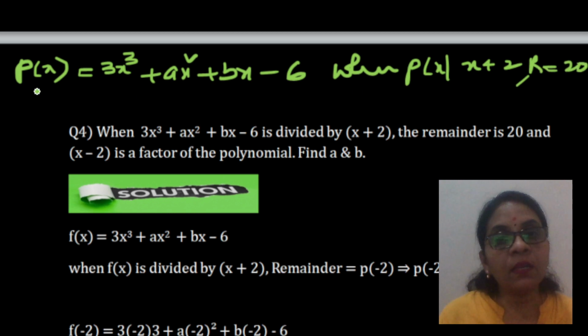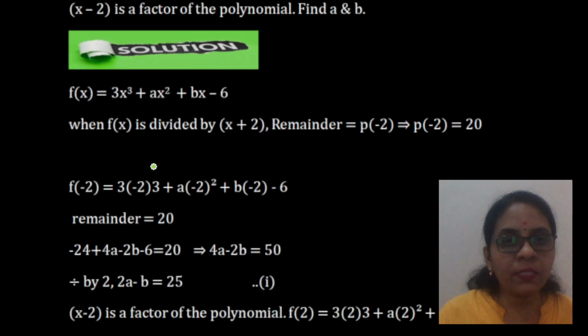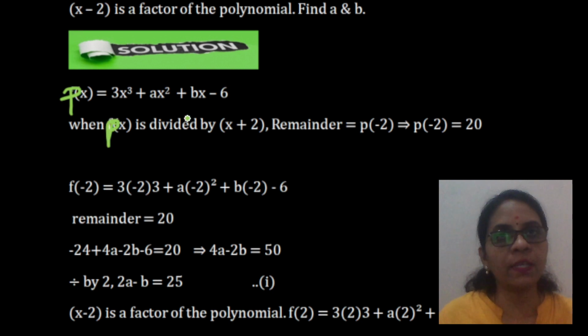So, what does it mean? It means that p of minus 2 is 20, yes or no? It means p of minus 2 is 20. So, we will find what is p of minus 2. Children, here I made a small error. I wrote f of x and I wrote p of x, but you don't make such mistakes. Either follow p or f. So, I will change this polynomial function to p of x. This is p of x, and when p of x is divided by x plus 2, the remainder is 20, and here also, I am sorry for it.